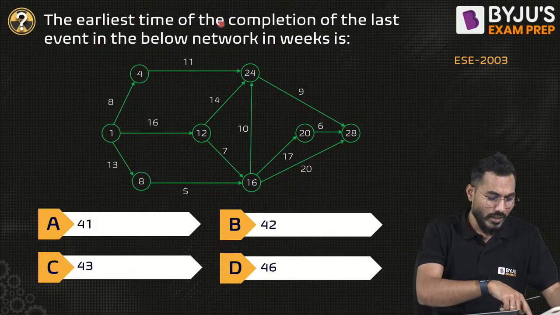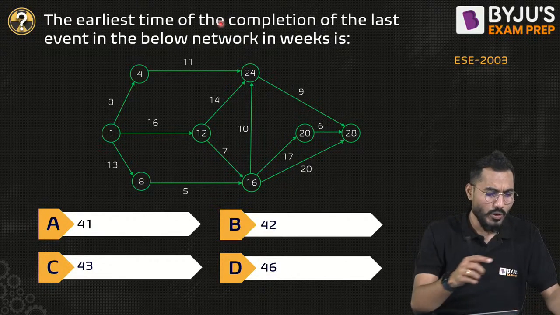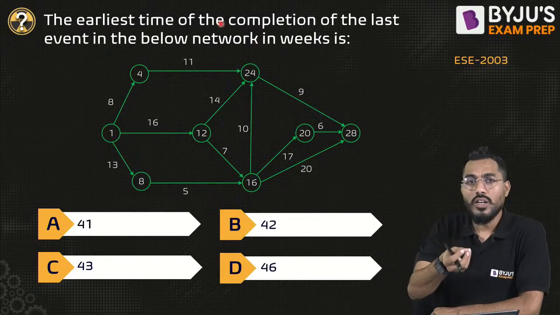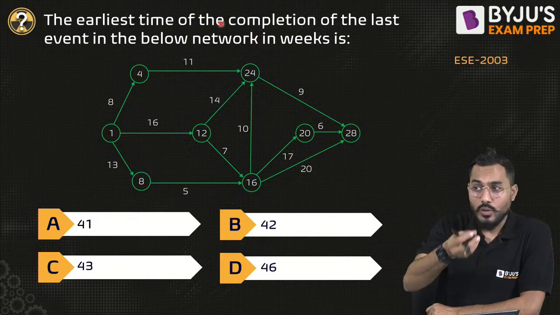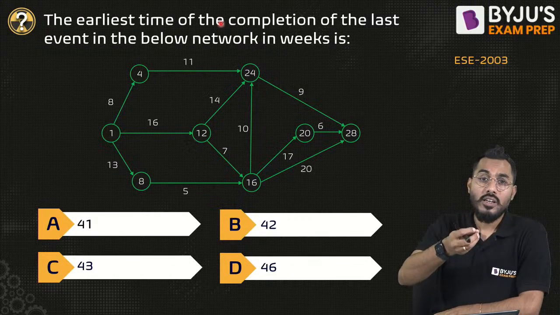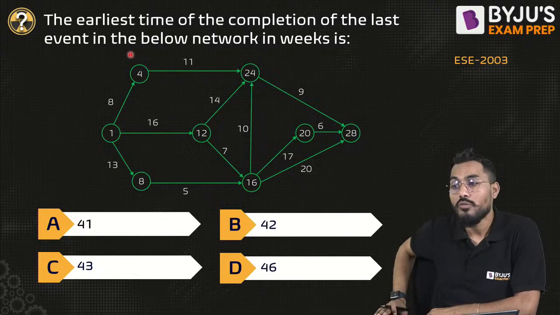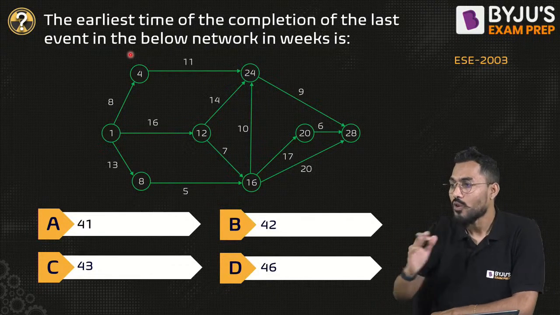So can we calculate? Yes sir, no problem. I'll be able to calculate. The forward pass calculation will do that, right? Because in the network diagram the activity durations are given to you, and after each activity the event numbering is also given. So shall we start the forward pass calculation?